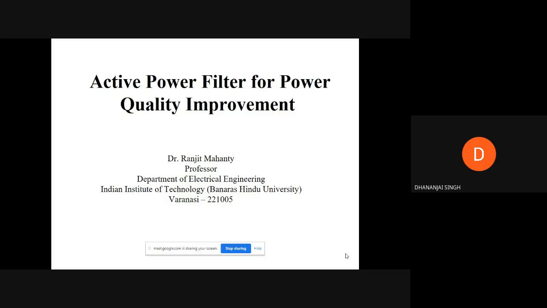He is reviewer of 8 international journals such as IEEE Transactions on Power Electronics, IET Power Electronics, IET Science and Measurement Technology, and many more. In addition to this, 8 conferences were reviewed by him. During his long service in IIT BHU, he held various key positions. There are many more achievements of Professor Mohanty sir to be penned down.